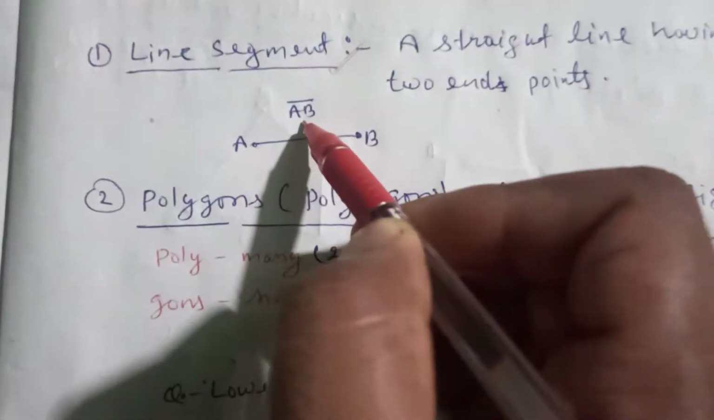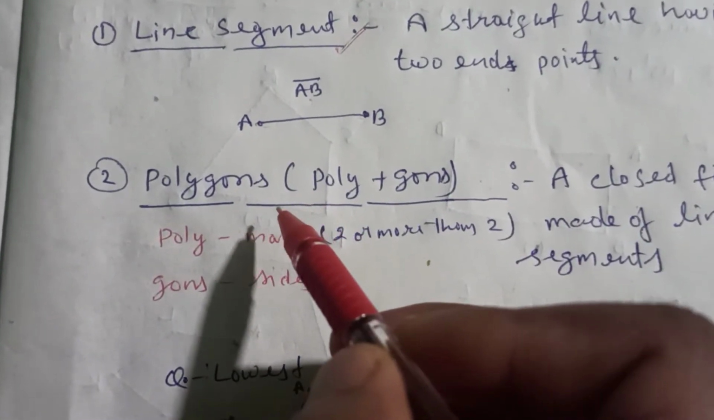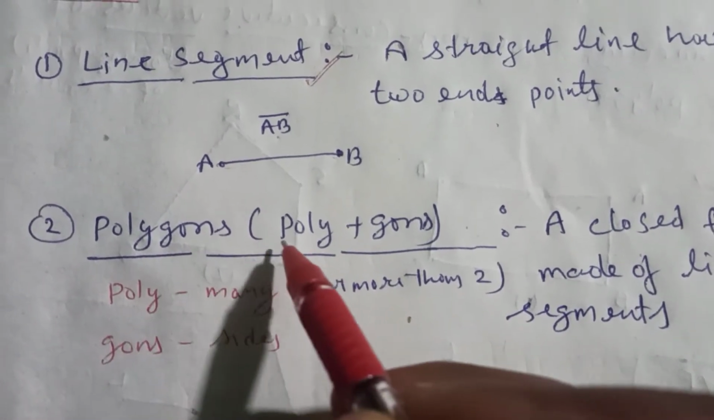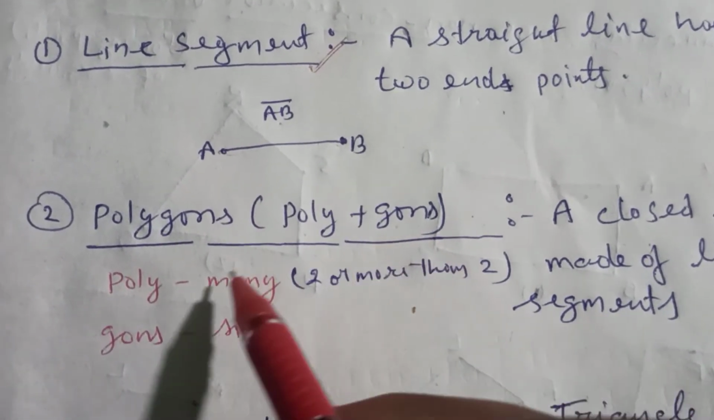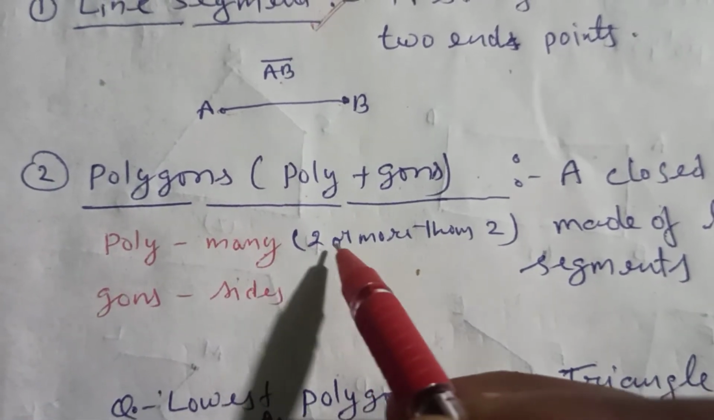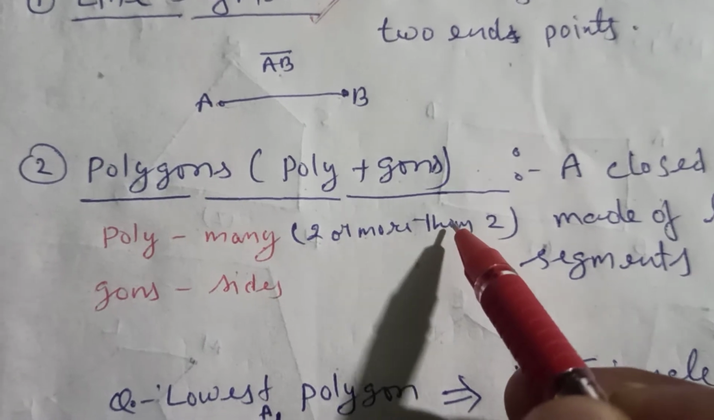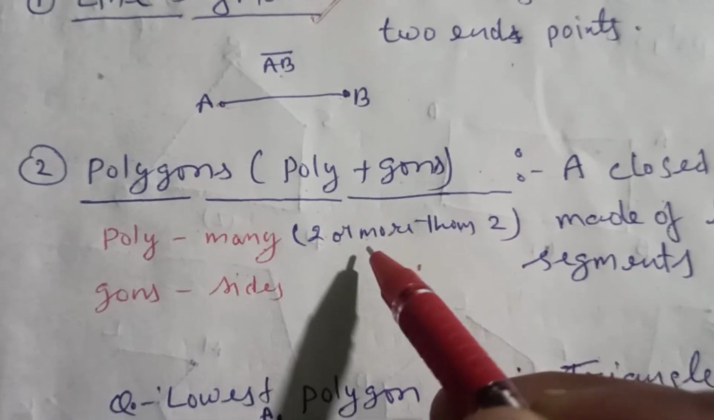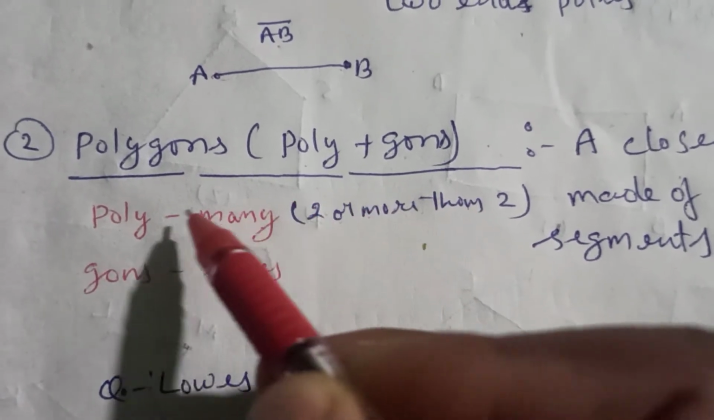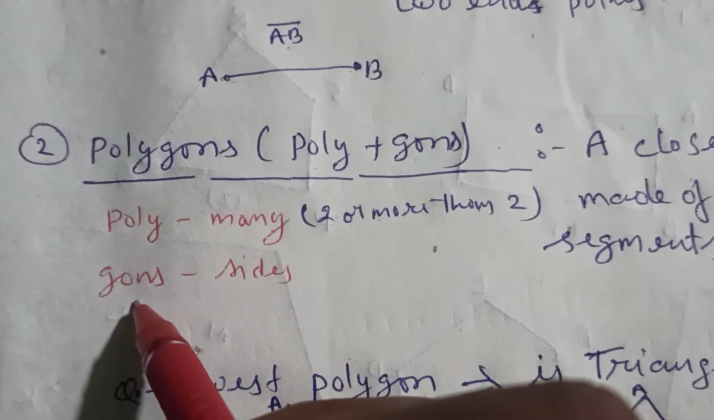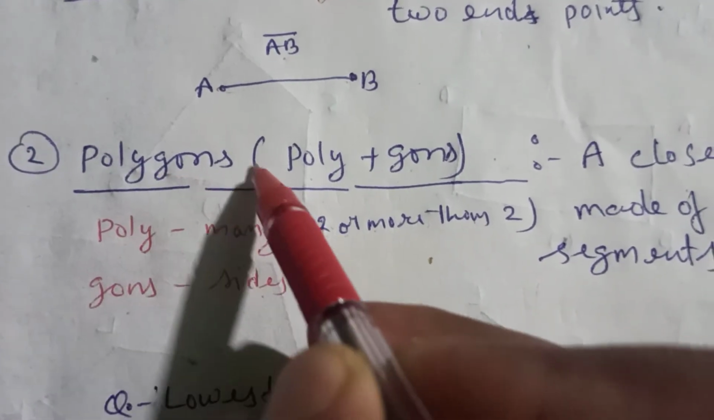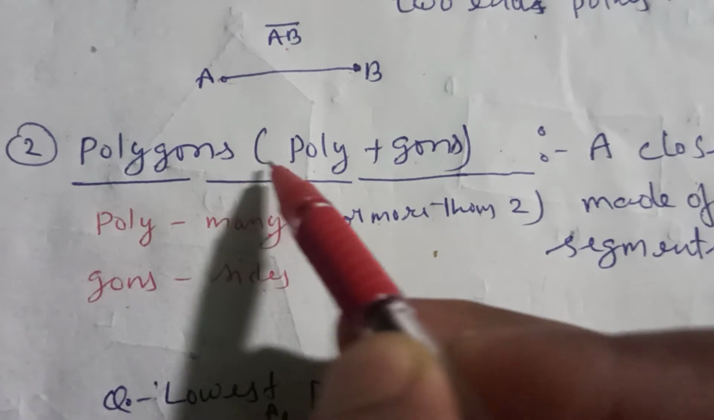Okay, the next point is the polygon. What is the meaning of polygon? Here I split the word polygon, poly plus gon. What's the meaning of poly? Poly means many. Many means what? Two or more than two. If anything is two or more than two, then that is considered poly. Now what's the meaning of gon? Gon means sides. The combined meaning of polygon is many sides.